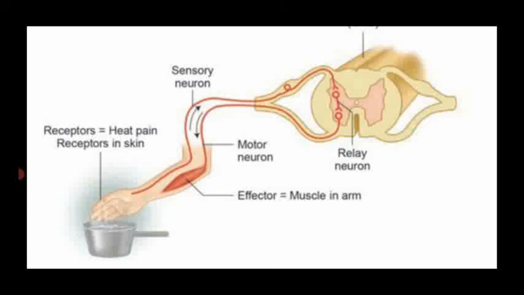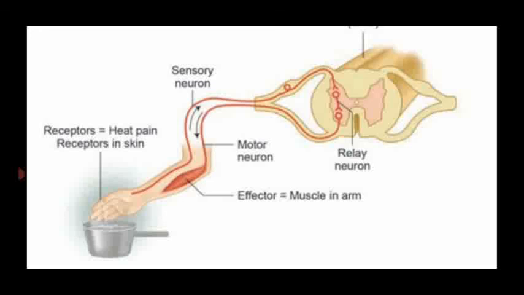Heat pain, that is the stimulus. Which one is the receiving organ here? Skin. Skin is one of the sensory organs, isn't it? So, receptors in the skin receive the heat pain, which is carried by the sensory neuron present in the skin, and it passes the message to the spinal cord.